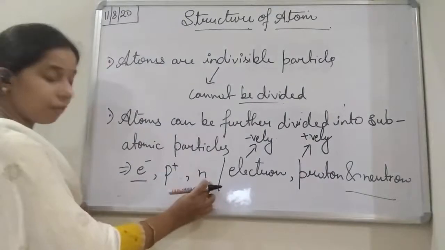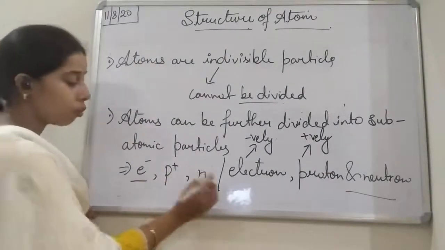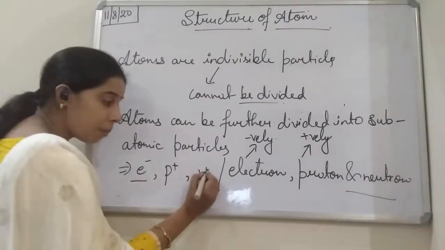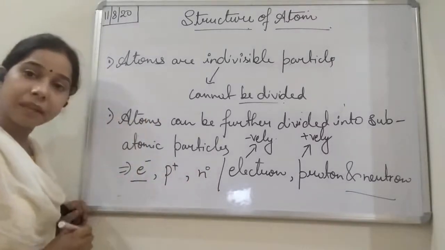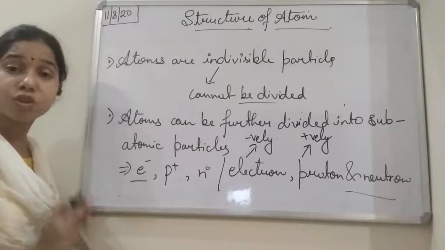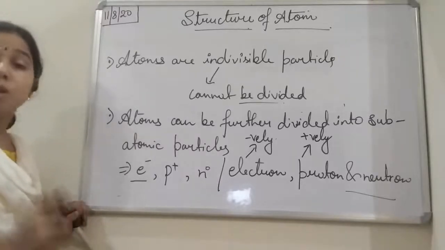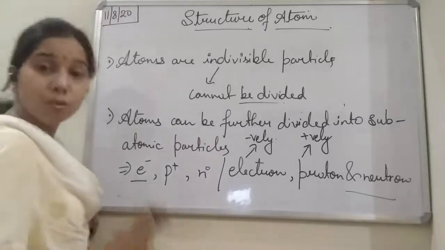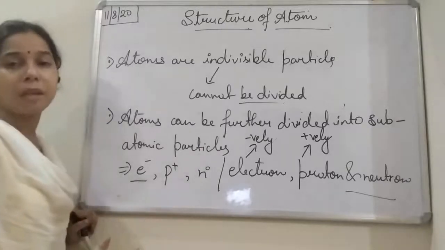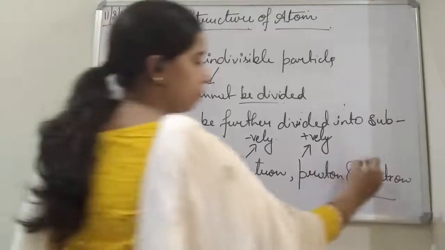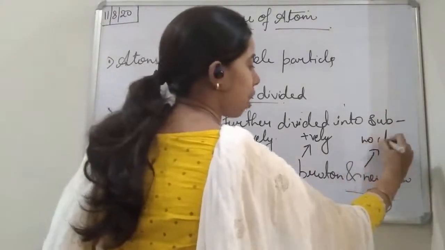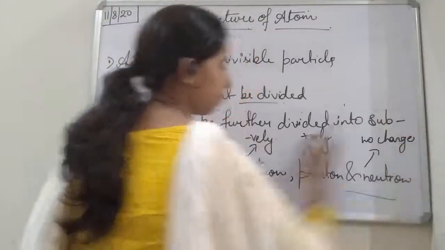You can see here, when we write the neutron, there is no charge. Instead, in some books you will see a 0. What does the 0 indicate? It indicates that there is no charge on the neutron. So it is a neutral charge. The term neutron came from neutral.